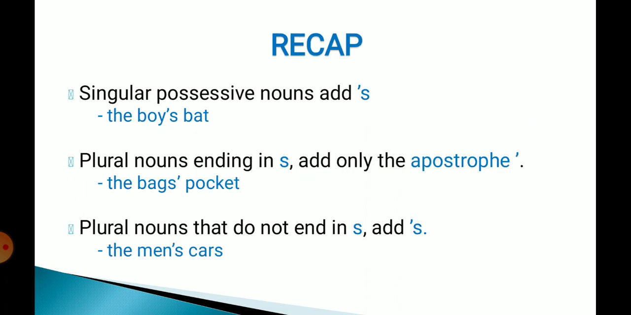So there are these rules. First, for singular nouns, you are just putting apostrophe and s. Plural nouns ending in s, only an apostrophe. Plural nouns that do not end with s, apostrophe and s. And for non-living things, there will be no change.